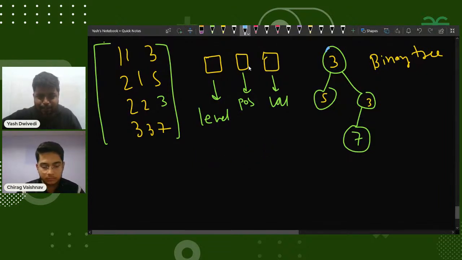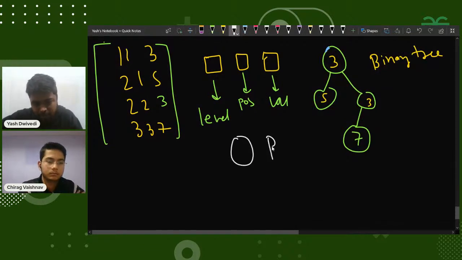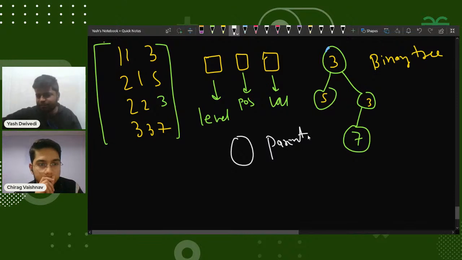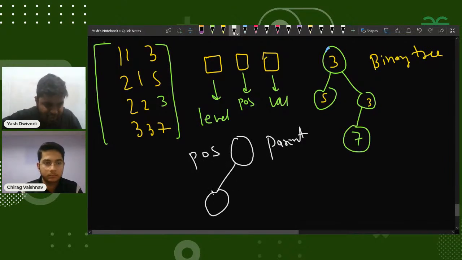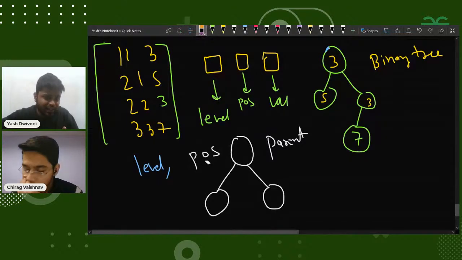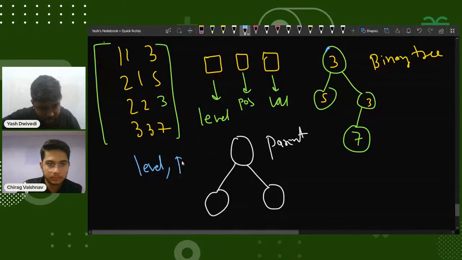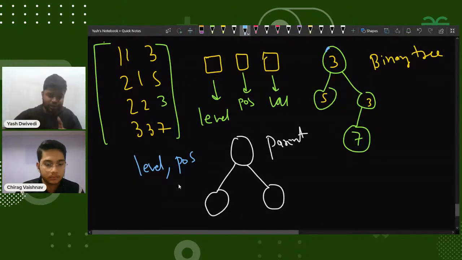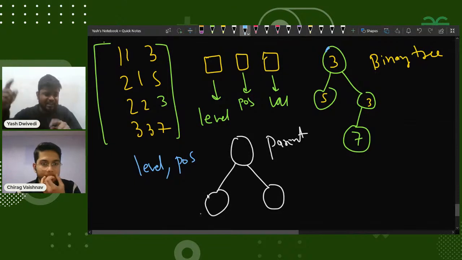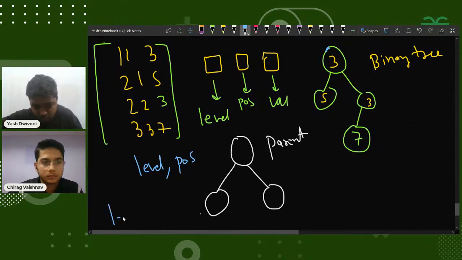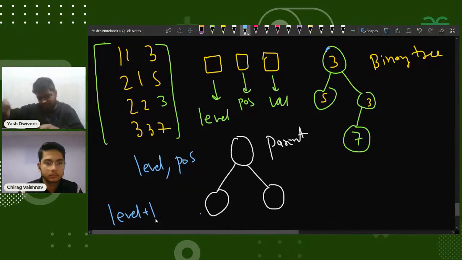Let's say I'm at a particular parent. If my current position is pos, and I have a left child and a right child, and assuming the parent's level is level and the parent's position is pos, then I am assured that if I want to go towards the left child or the right child, I need to do level+1, and then I can move lower so that my immediate children would be accessible to me.